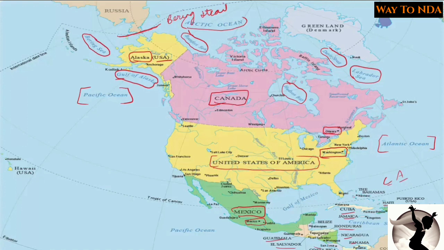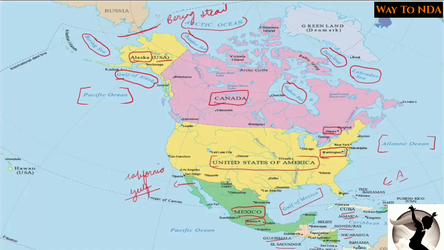If you come further south, this area is called the Gulf of California, and this is the Gulf of Mexico. So these are the important water bodies around the North American continent.